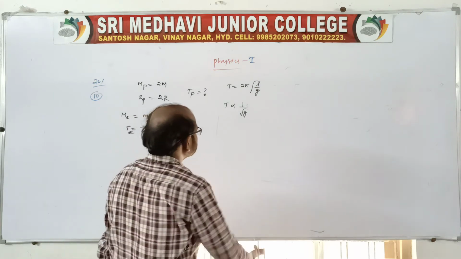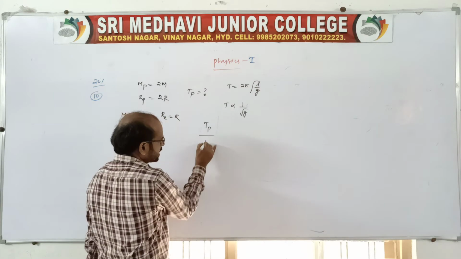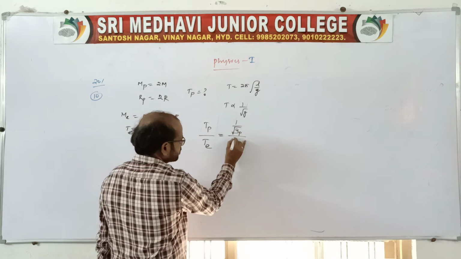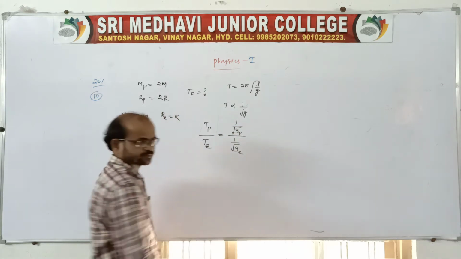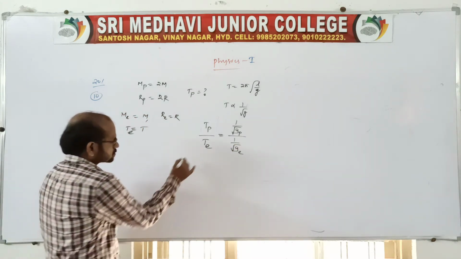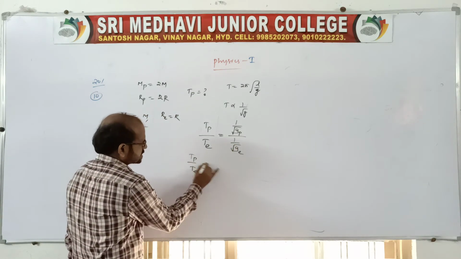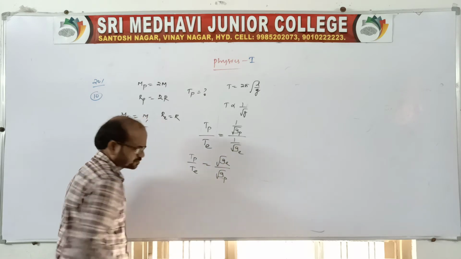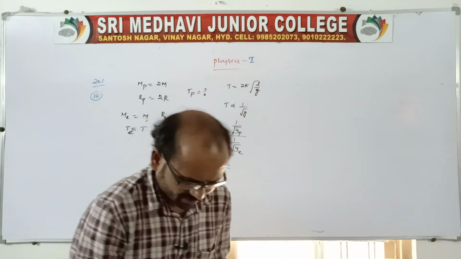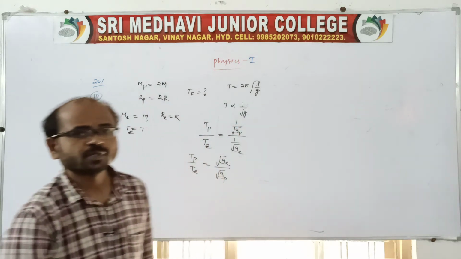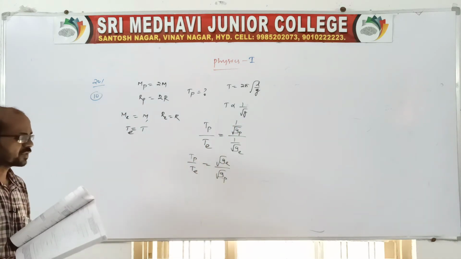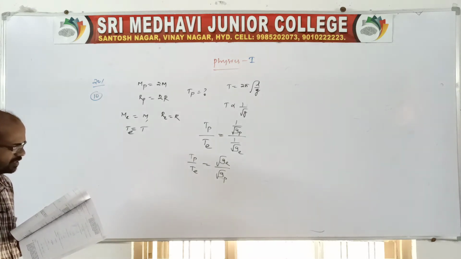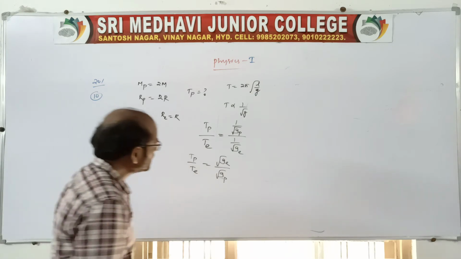Then you take the time period on the planet by the time period on the earth, which is equal to 1 by root over g_P by 1 by root over g_E. So T_P by T_E is equal to root over g_E by root over g_P. Sir, what is small g? Yes, of course, we should know the small g value. What is it on the planet, and what is it on the earth? This is very, very important.